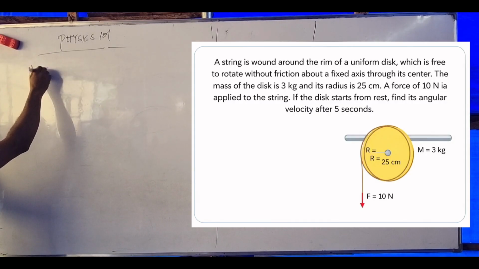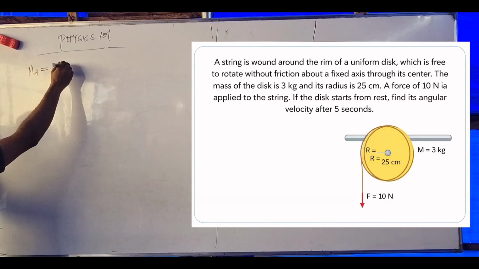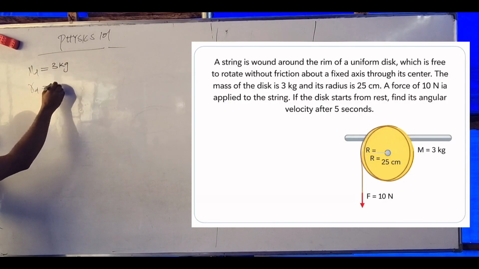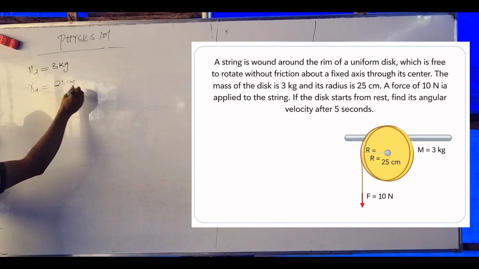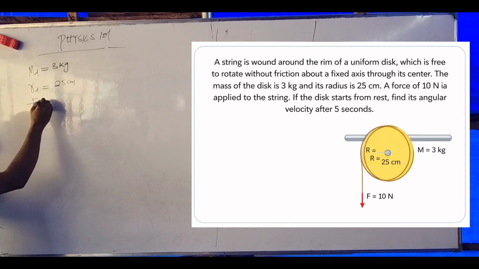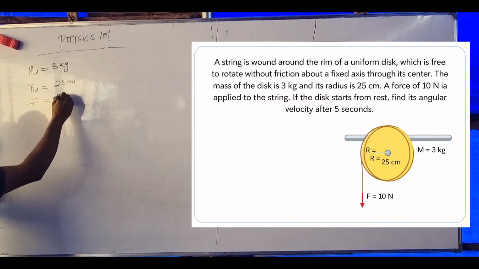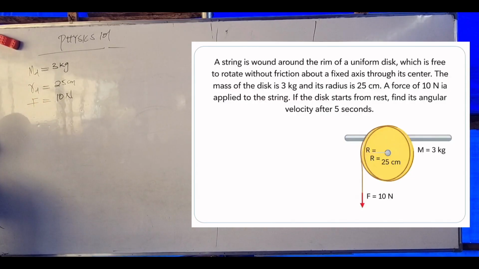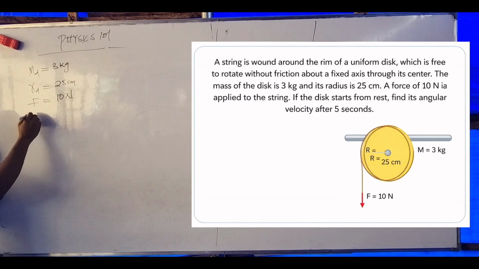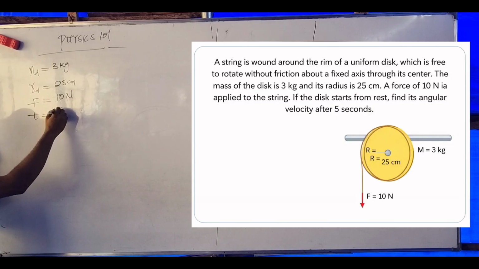Mass of this is what? 3 kilograms. Radius is what? 25 cm. The force is what? 10 Newton. Our time is what? 5 seconds.